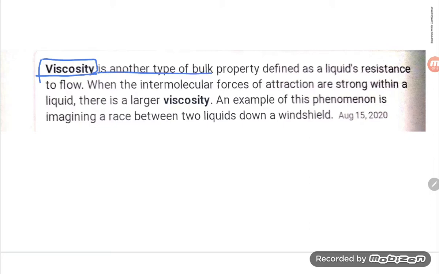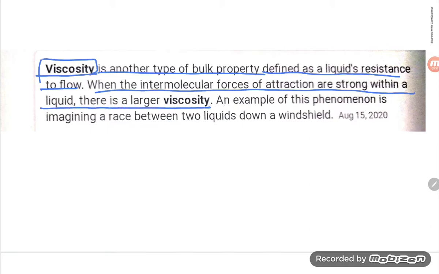Viscosity is another type of bulk property, defined as the liquid's resistance to flow. Okay, so viscosity is the property of liquid resistance to flow. It means viscosity does not allow a liquid to flow easily. When the intermolecular forces of attraction are strong within a liquid, there is larger viscosity. An example of this phenomenon is imagining a race between two liquids down a wine cellar. Okay, let us see.